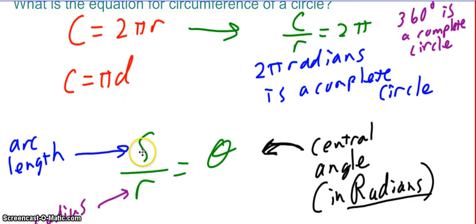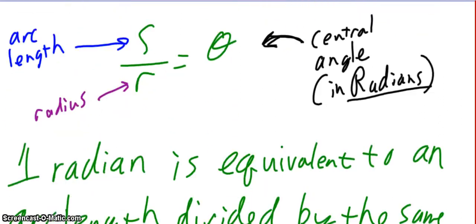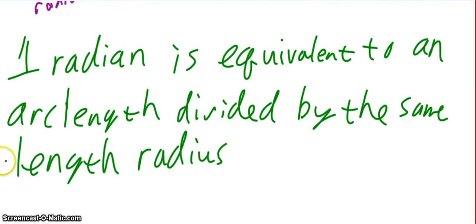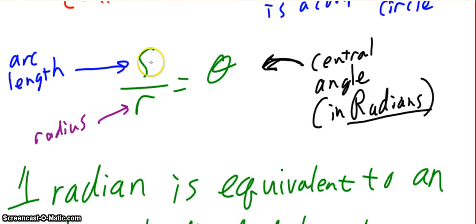And also, understanding this relationship of arc length over radius equals central angle helps us understand what 1 radian really is. So 1 radian, right, and when I say 1, like the size, how big is 1 radian? 1 radian is equivalent to an arc length divided by the same length radius. That should make sense because anytime I divide two things that are the same, I get 1, right? So if the arc length and the radius are the same, then the central angle is 1 radian. Now, we're going to see in a minute how big is 1 radian.